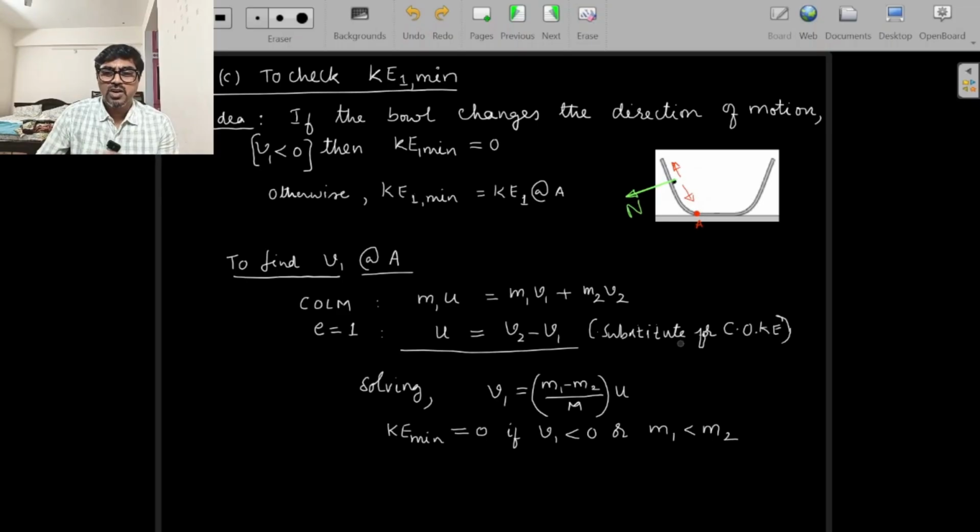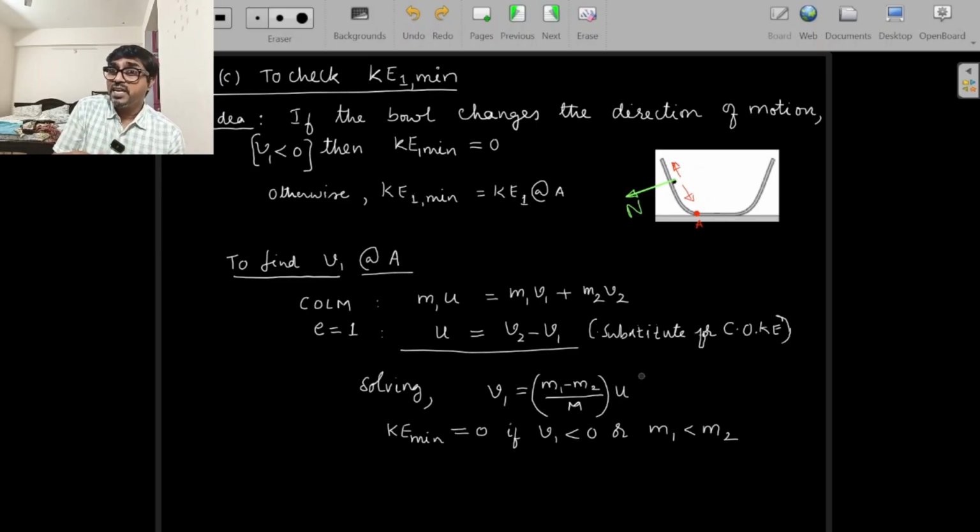Potential energy is not changing from the initial state to point A. So whenever you have the chance of writing conservation of kinetic energy between two bodies, you can write e equal to 1, coefficient of restitution equal to 1. Initially only the block was going, so the relative velocity before was u, and finally the relative velocity is v2 minus v1. By using these two equations, we can solve and get v1 equal to (m1 minus m2) upon capital M into u.